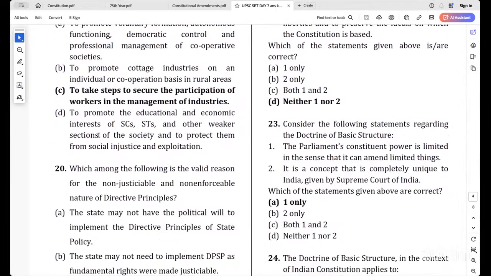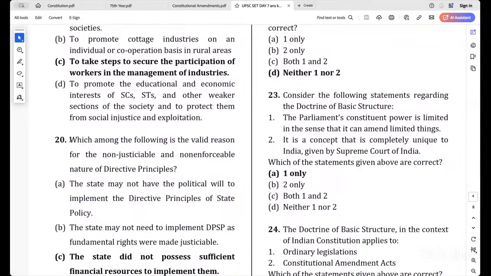Okay, now the 20th question. Which among the following is the valid reason for the non-justiciable and non-enforceable nature of directive principles? What is the reason? See, in the Constituent Assembly itself, they told the reason for keeping DPSP non-enforceable and non-justiciable. The simple reason being that we did not have the required resources to provide all these things as fundamental rights. Okay.